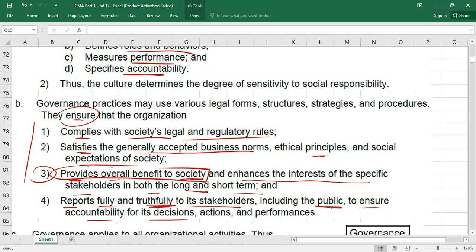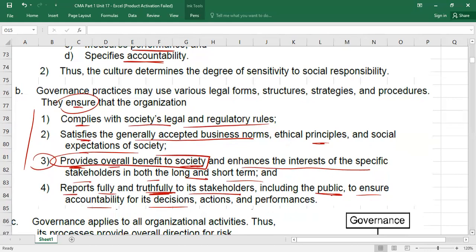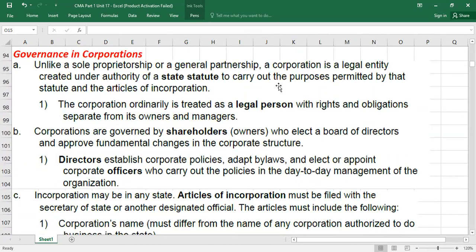So four requirements are there. You can see the four purposes of good practices and good governance. What is first? It will ensure that we are following laws and regulations. What is second? We are fulfilling the expectation of the society. We are providing the benefit to the society, and whatever we are reporting is based on truth. Understood? So these are the four main purposes of the good practices. Understood? Yes.